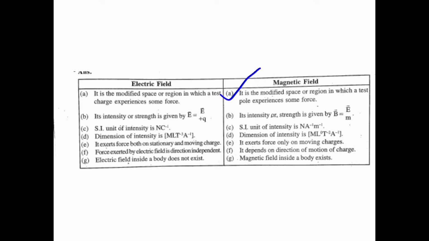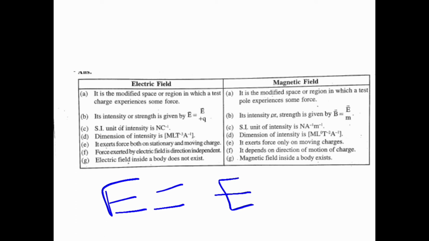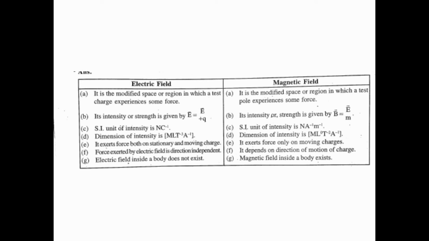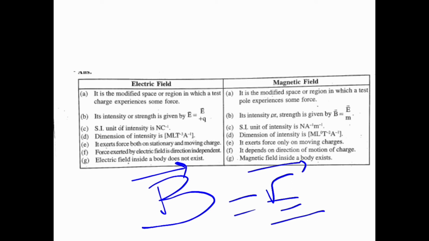Then intensity, that is strength. Electric field intensity is given by E, that means electric field by plus Q. Sorry, it is wrong. Electric field intensity is equal to F by Q. This is F. Okay, whereas magnetic field intensity or strength is given by B vector, that is magnetic field, equal to F vector by m, that is mass.